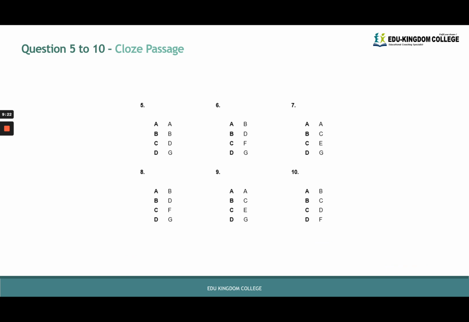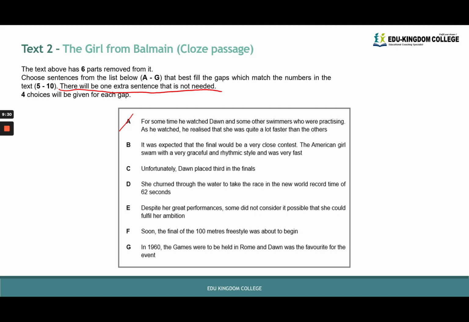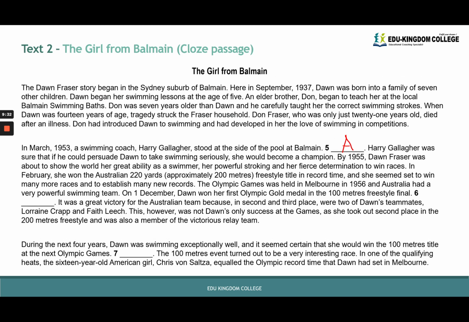The options given for 6 are B, D, F or G. We try to substitute each of these options into 6 to see if they make sense. So let's try to substitute B. Again, we read the sentence before the substitution first: "On 1 December, Dawn won her first Olympic gold medal in the 100 meters freestyle final."